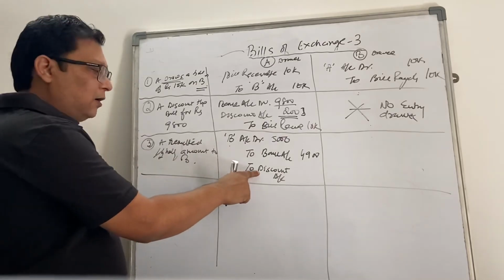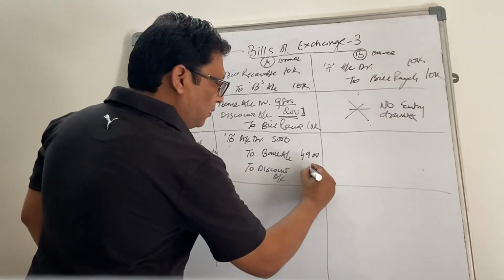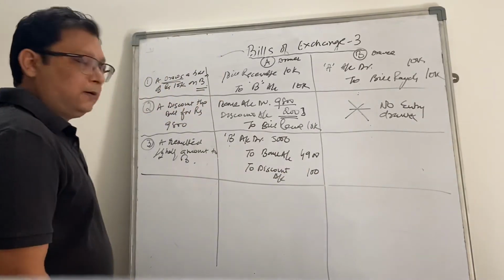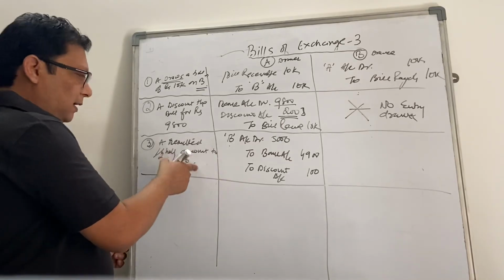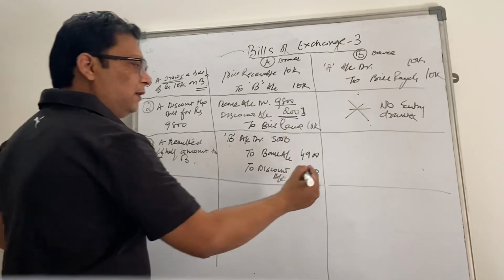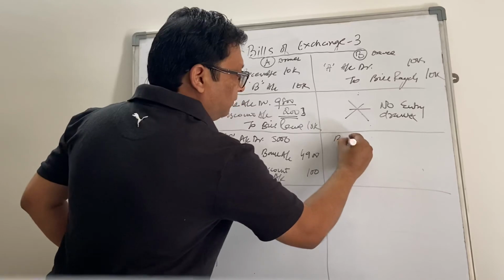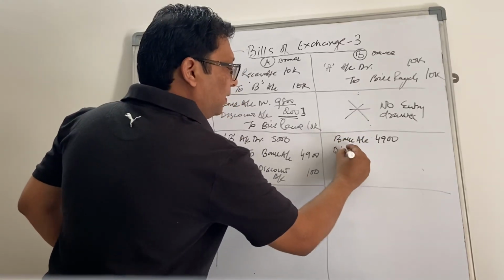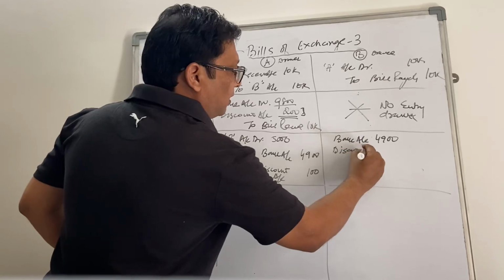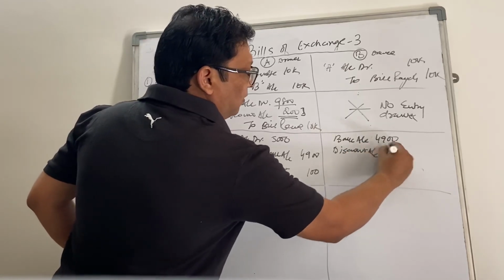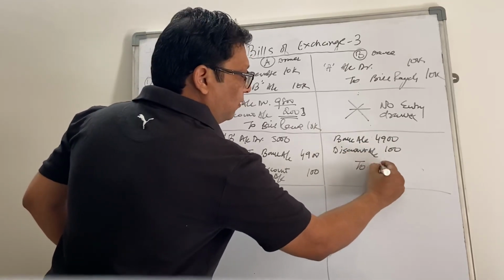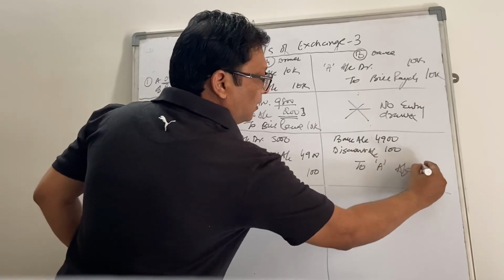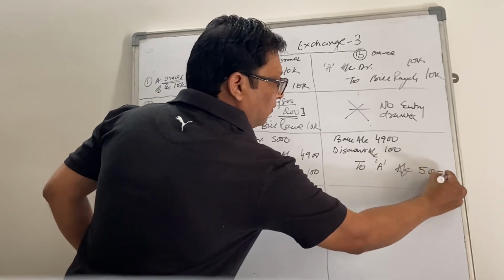Now that loss is shared by A, so discount is credited 100. And since A is remitting to B, B will receive it from A. So bank account 4,900. Now it becomes a loss of B, discount account 100, and to A's account 5,000.